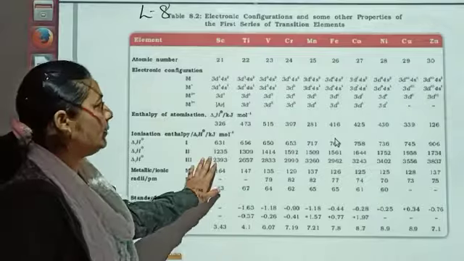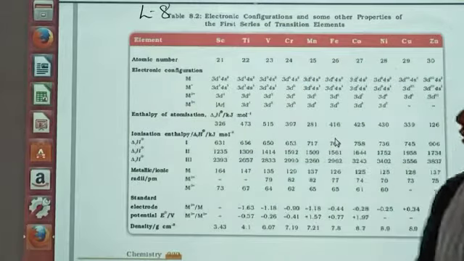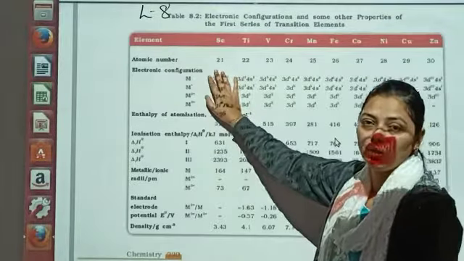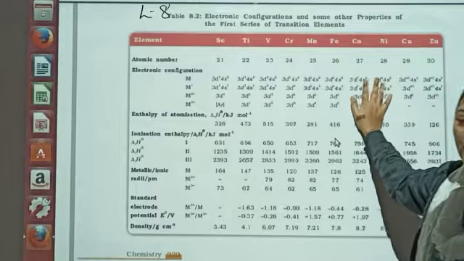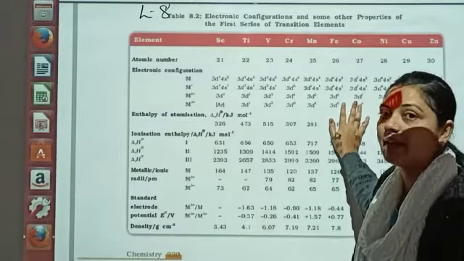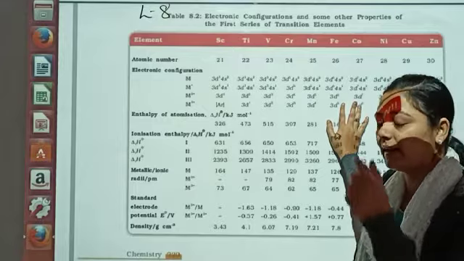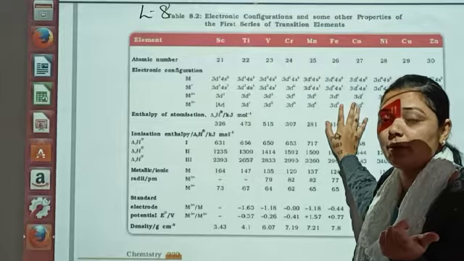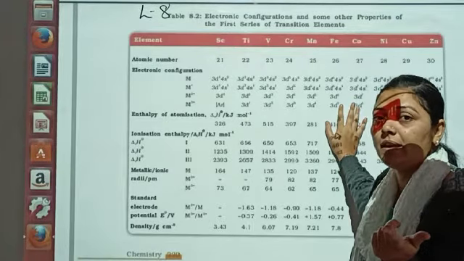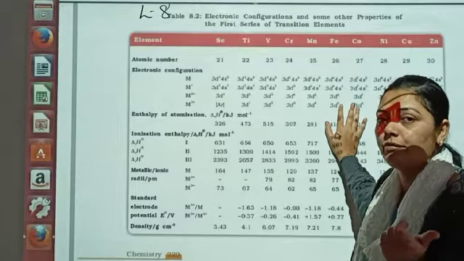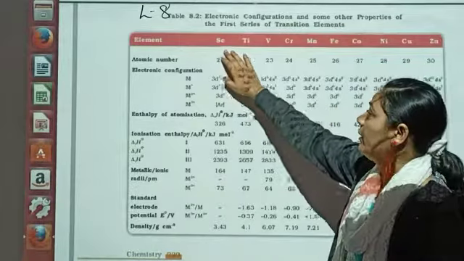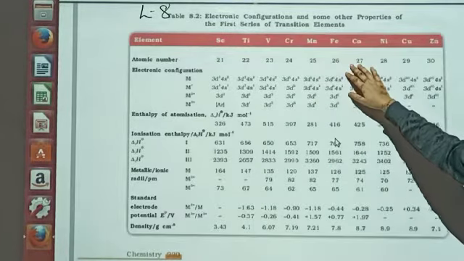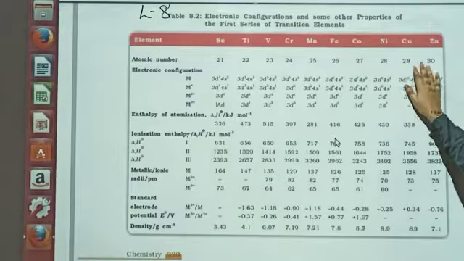Now dear student, there is one table given in your textbook. What you need to do is go through this table. It starts from element 21 till 30, and I hope you now remember how to remember the elements in sequence. आपको एक phrase सिखाया गया था जिसके depending आपको 21 से लेकर 30 elements learn हो जाते हैं. What is that particular phrase? Sakti Vikram Fikoni cousin. If you remember Sakti Vikram Fikoni cousin, you are able to remember scandium, titanium, vanadium, chromium, manganese, Fe that is iron, cobalt, nickel, copper and zinc.